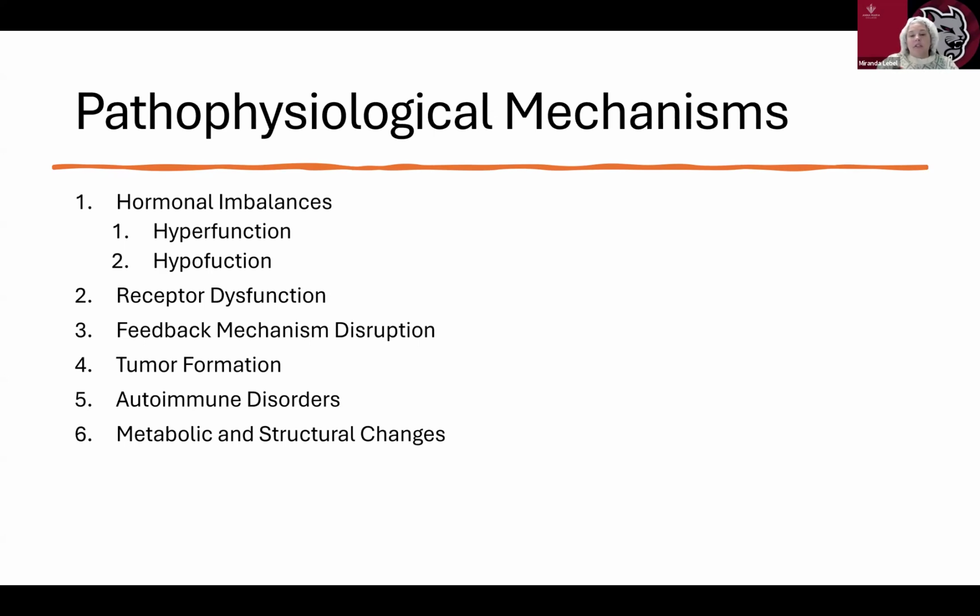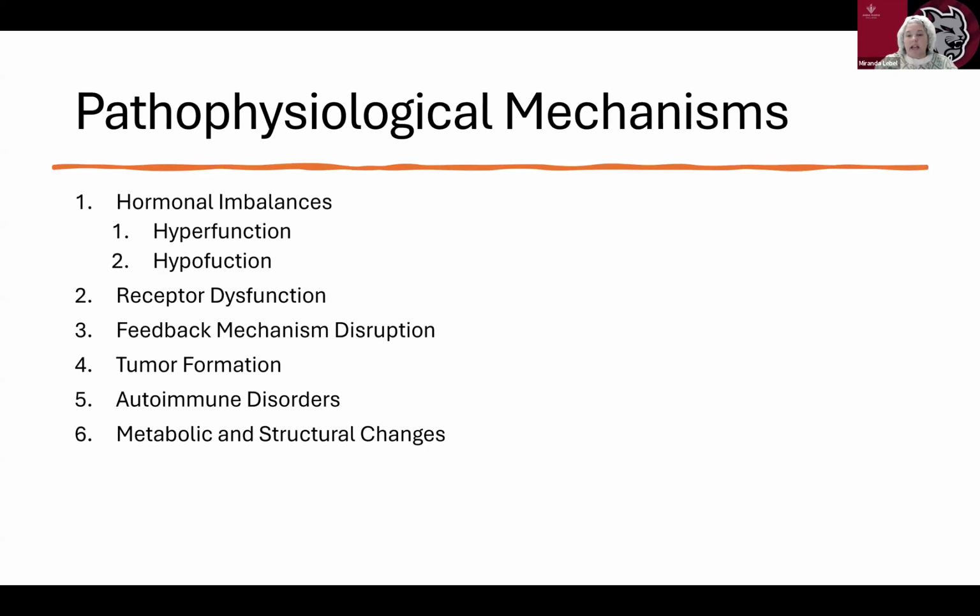We also have receptor dysfunction, where hormones exert their effects by binding to specific receptors on target cells. The dysfunction can occur due to downregulation or desensitization of receptors, for example, in insulin resistance, or genetic mutations affecting receptor structure or function. Then we have feedback mechanism disruption.